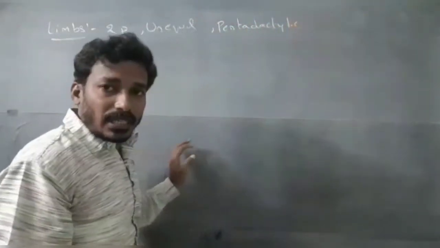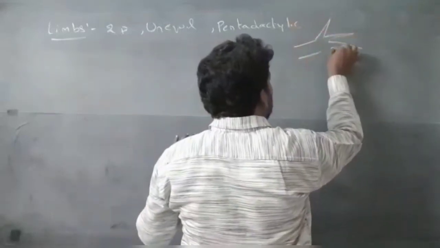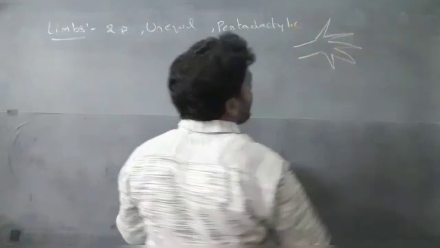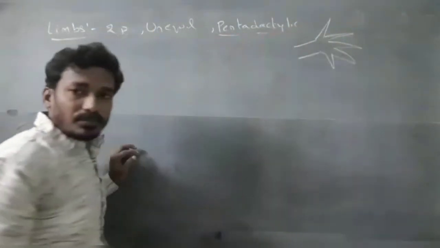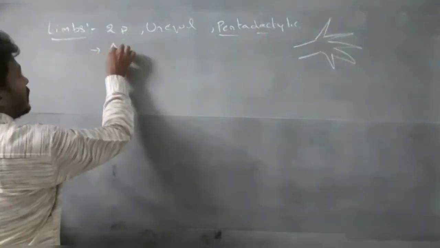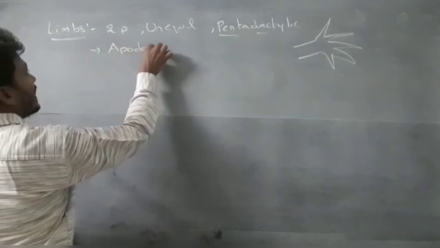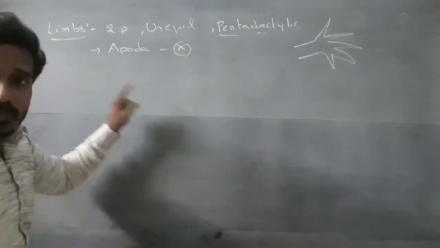Pentadactylic means each limb has 5 digits. So, pentadactylic limb. Next, in apoda, limbs are absent.